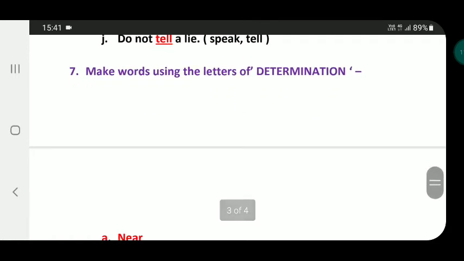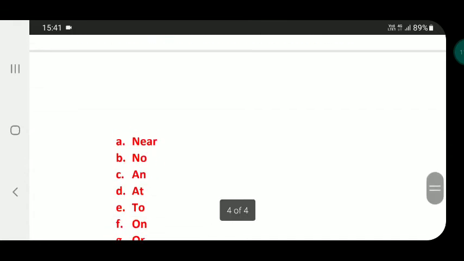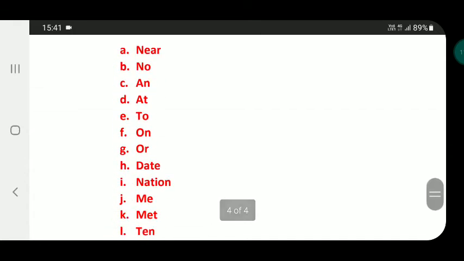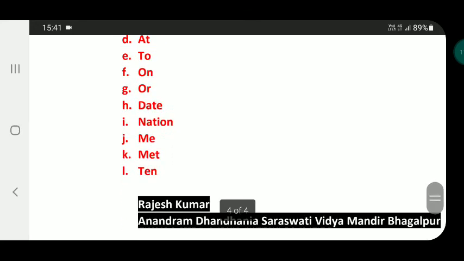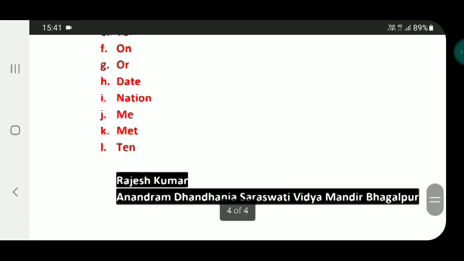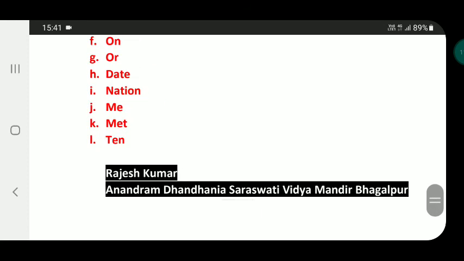7. Make words using the letters of determination. In determination, letters are D, E, T, E, R, M, I, N, A, T, I, O, N. So, the words which have been made from those letters are near, no, and, at, to, on, or, date, nation, me, met, ten. You can make some more words. There is no problem in it.